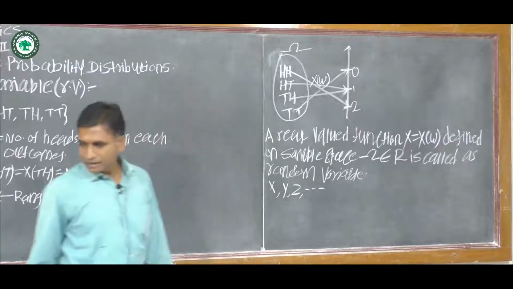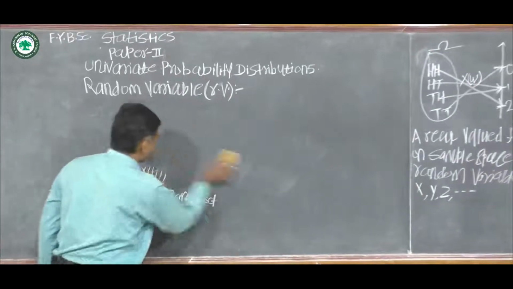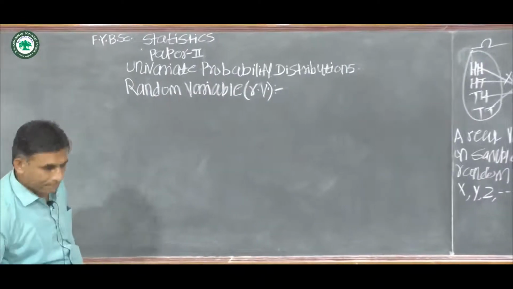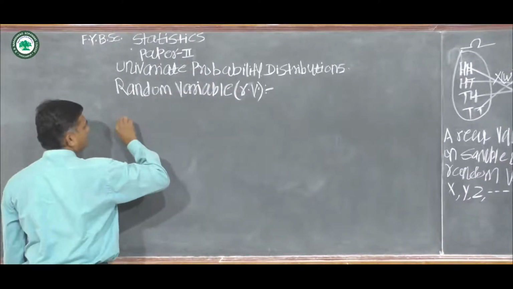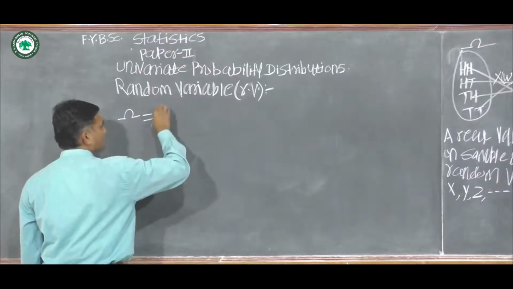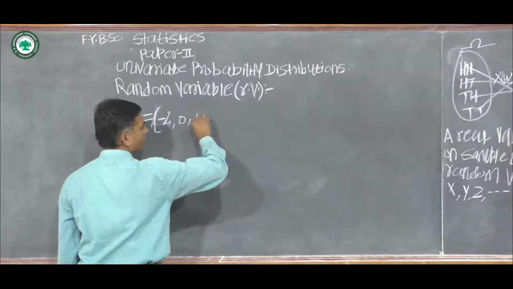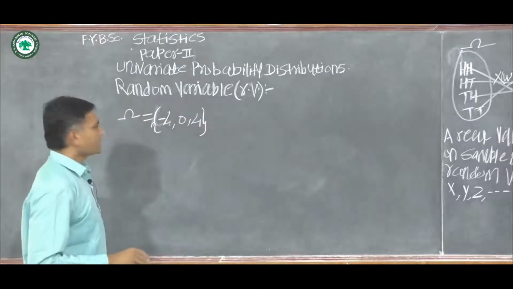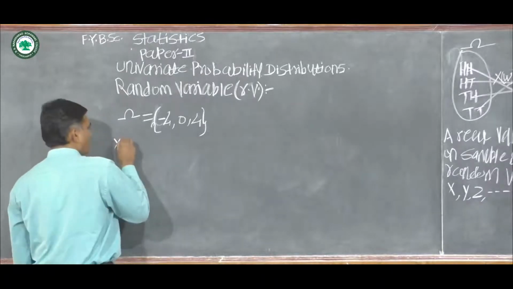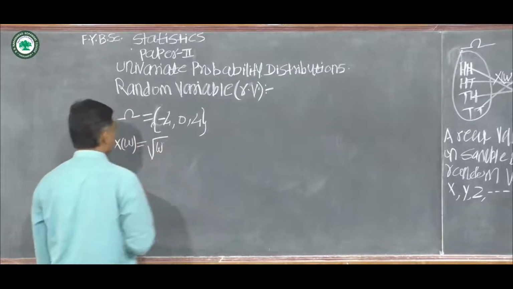Now we see another example on this. Suppose omega is equal to the set containing the numbers -4, 0, 4. Then X of omega is equal to the square root of omega.